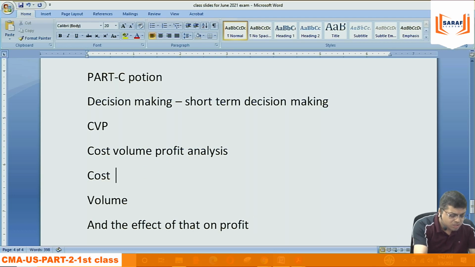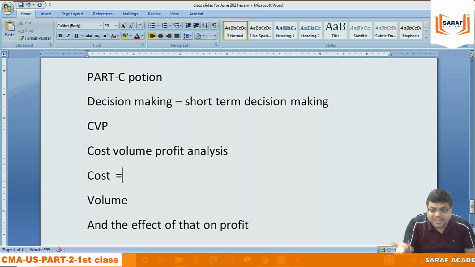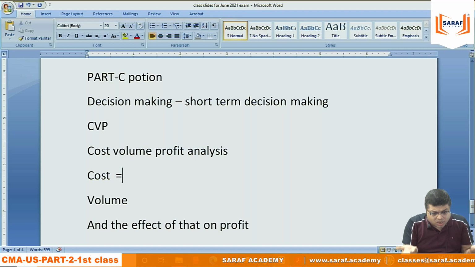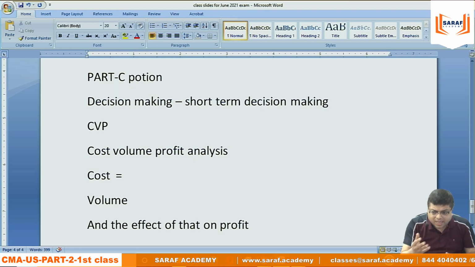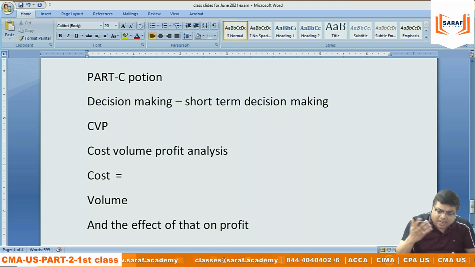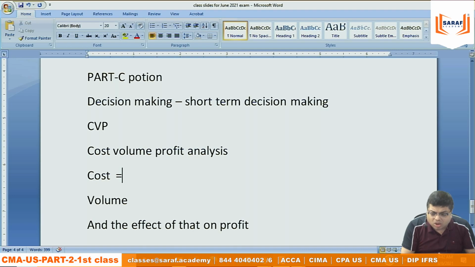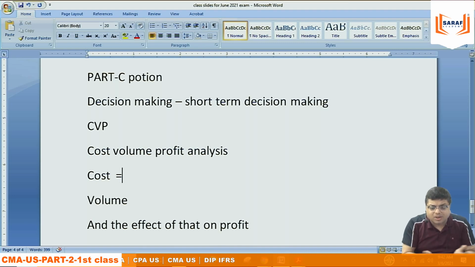What is cost? The question arises, what is cost? We can say cost to produce goods or cost to provide services. In my organization, cost is whatever training classes I am giving to you. To provide those training classes, whatever cost I am incurring, internet, software, staff, salary, rent, all these things are my cost. Study material cost, these are treated as cost. Cost of any goods and services, to produce goods, to sell goods, or to provide services, whatever cost we are incurring, that is treated as cost.